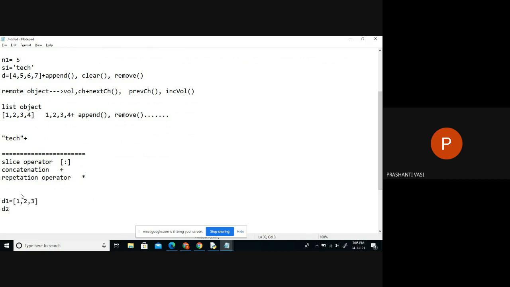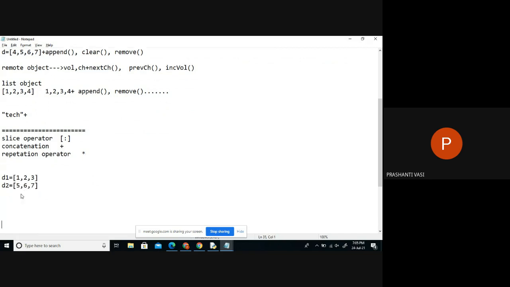this one and a second list with 5, 6, 7. So if you have two lists, two people's lists or two product lists, and I want to combine them and put them in one single list, I want to generate a new list out of these two existing lists. So I can generate a new list with the combination of this one plus the second one.